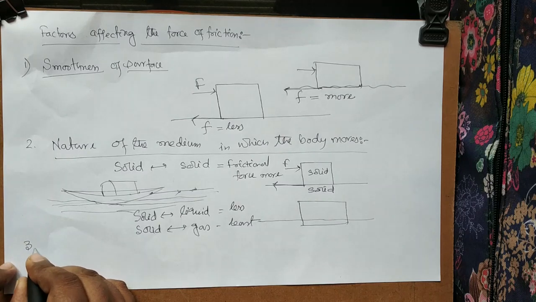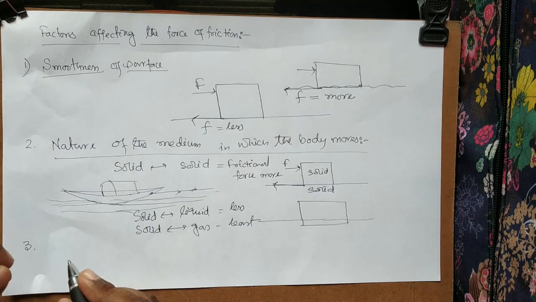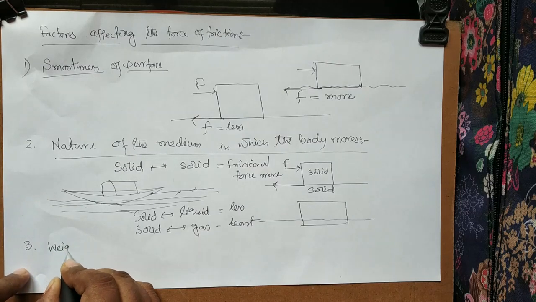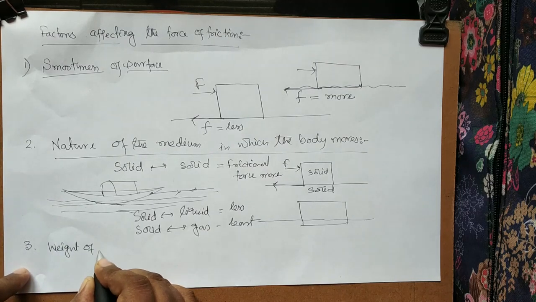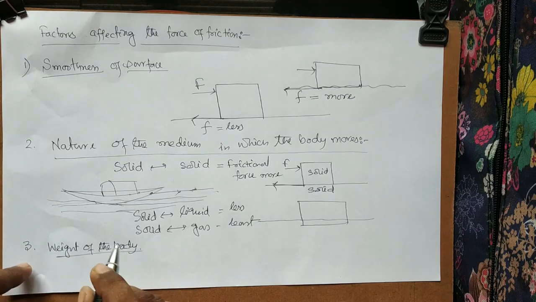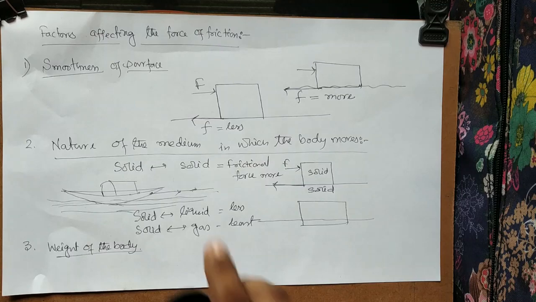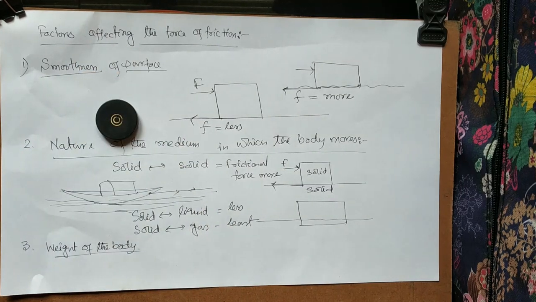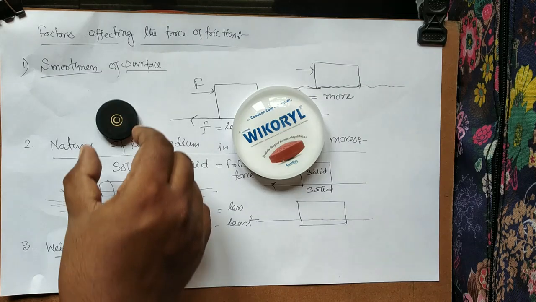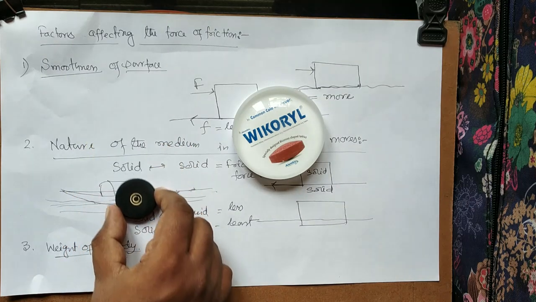Number 3, and this may be the last factor, is the weight of the body. Assume I have given 2 objects. This is an object and this is another object. Which one is easier to pull over the surface?